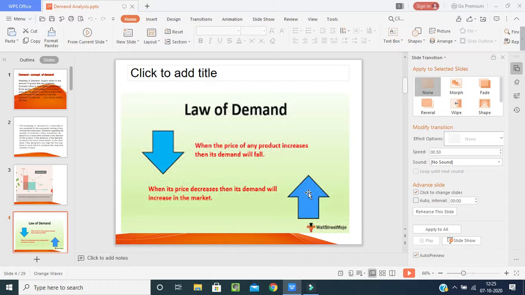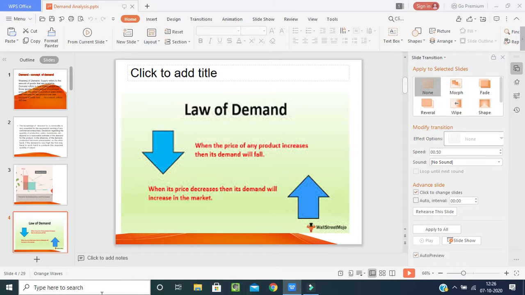The same quality, same product, same place, during the same time, then whom will the people prefer? They will automatically prefer supplier C. Why? Because he has decreased the cost. When the prices decrease, then the demand will increase because people will ask for it.